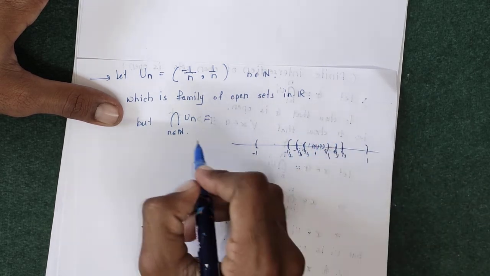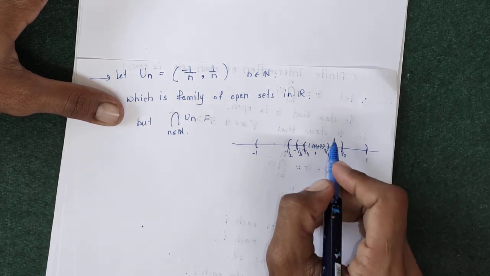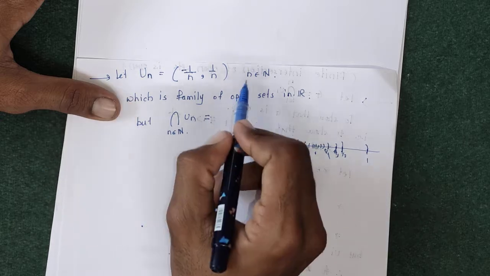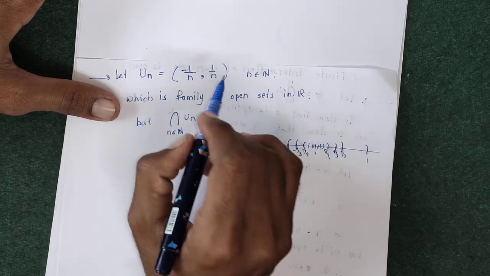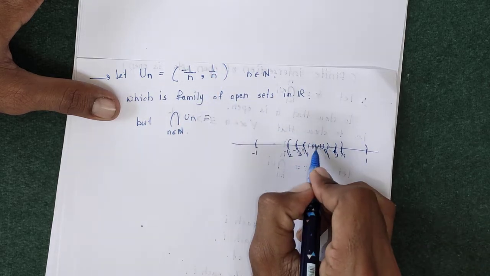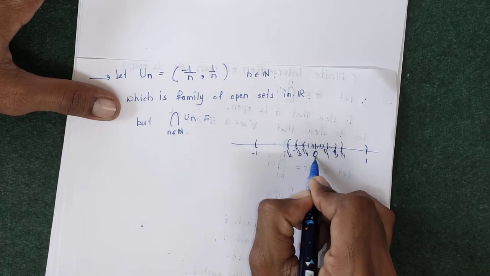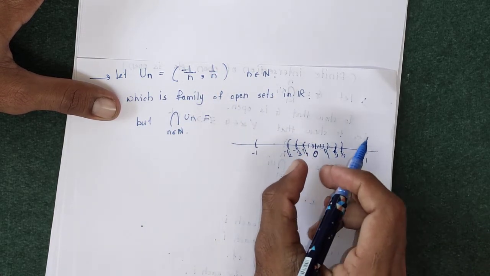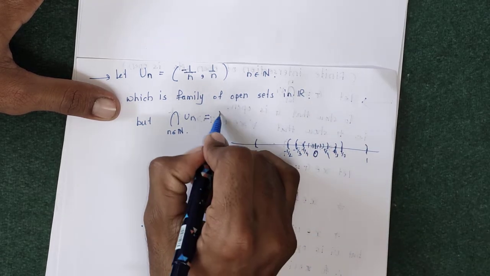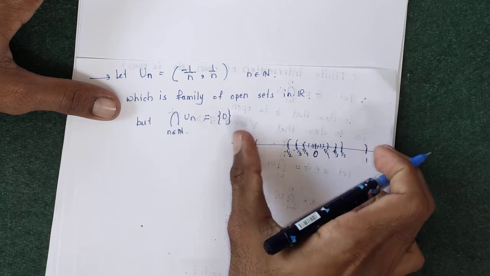So if we vary n to larger numbers, for larger values of n, since natural numbers are infinite, if you put n equal to infinity, then -1/infinity is 0 and 1/infinity is 0, so there is only one element, 0, in the smallest interval. That is, the singleton {0} is the intersection of all.